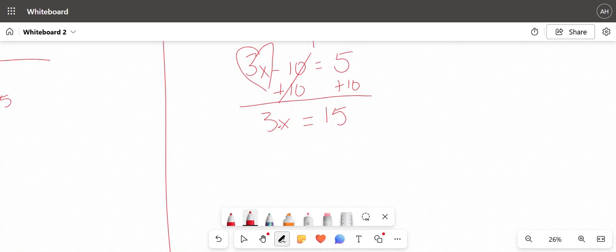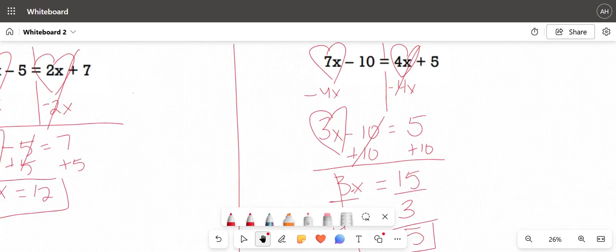So what's the opposite of multiplication? Division. So I'm going to divide both sides by 3. 3 divided by 3 is 1, so we leave it alone. So I have x equals 15 divided by 3 is 5. X equals 5.